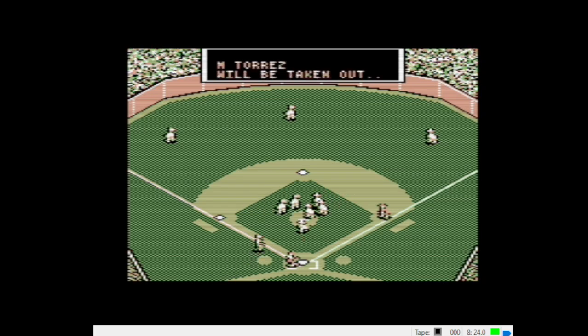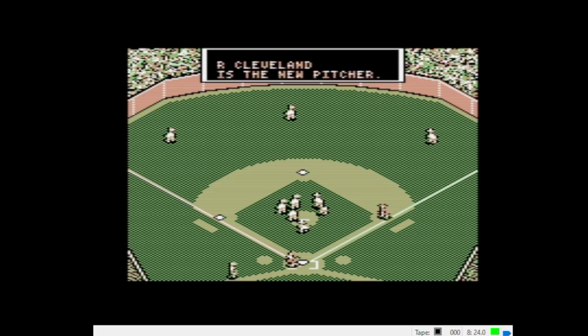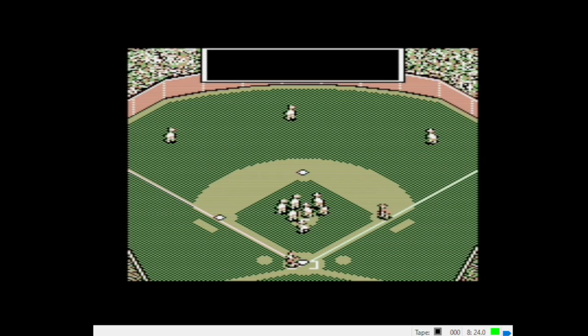Mike Torres will be taken out. Let's see who they've got warming up in the bullpen. Reggie Cleveland is the new pitcher. Okay. So another right-hander.